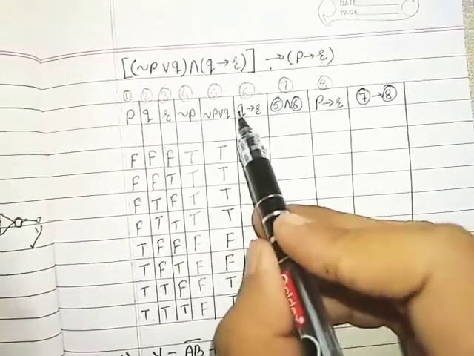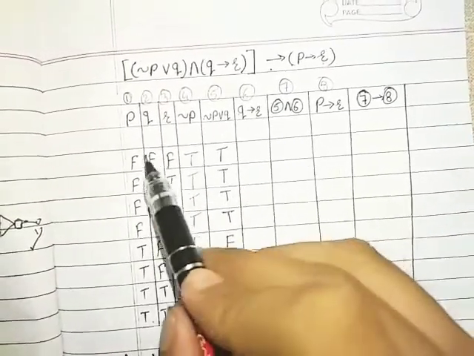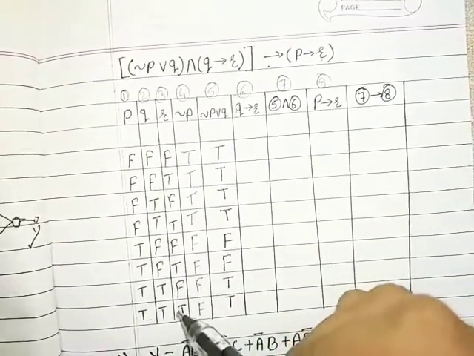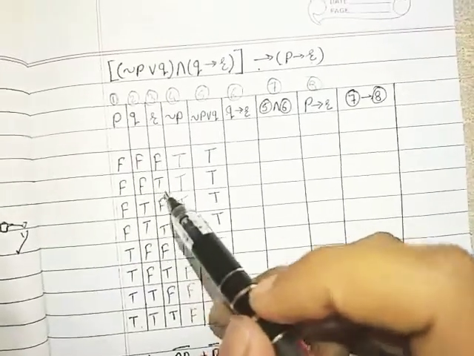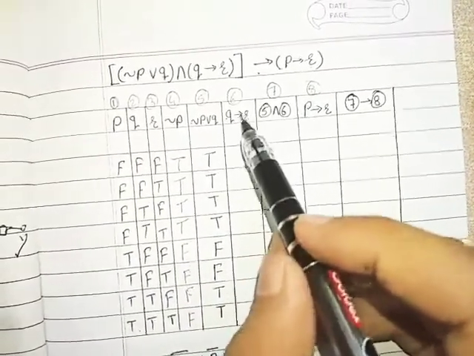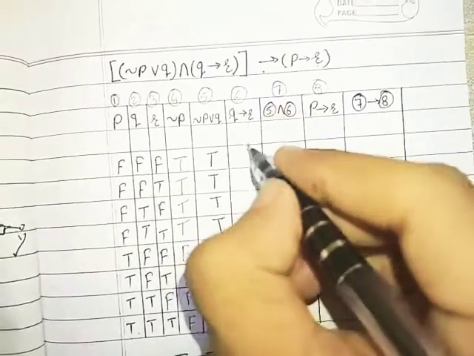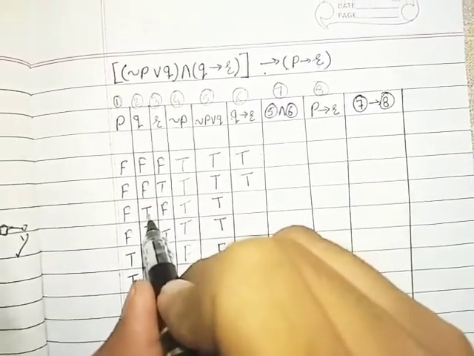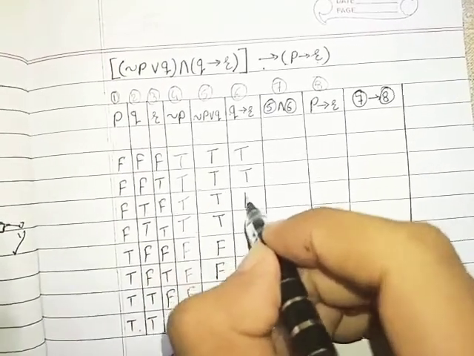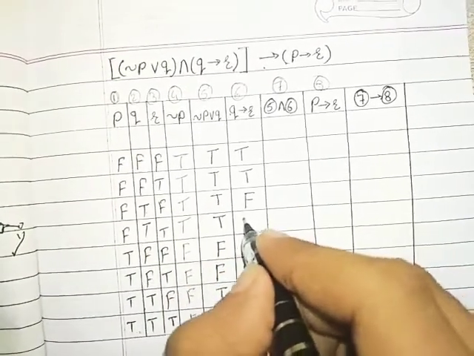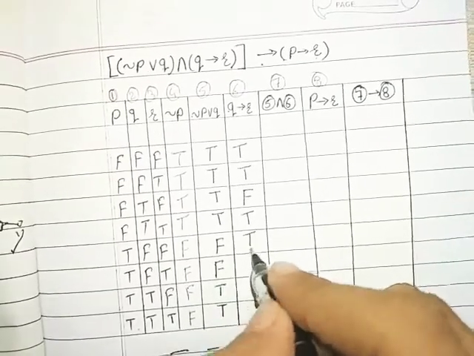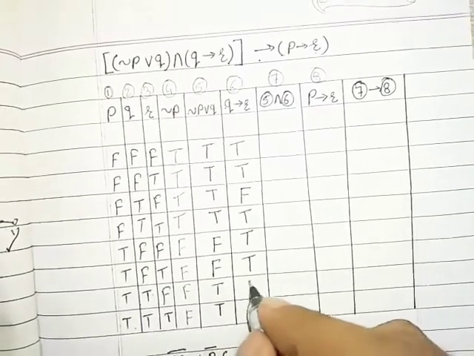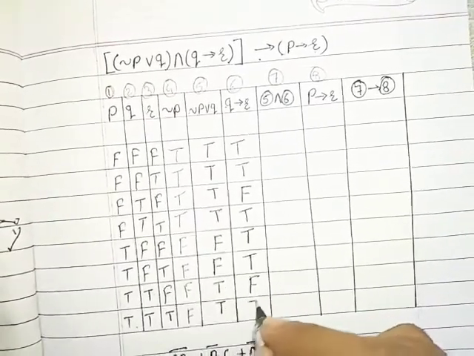Then we require Q implies R. Here is the Q, here is the R. That umbrella and rain example. First statement true, second is false, Q implies R will be false. FF will give me true. FT true. TF, first is true, second is false, will give me false. Then TT T, FF T, FT T, here as well. First is true, second is false, will give me false, and TT T.